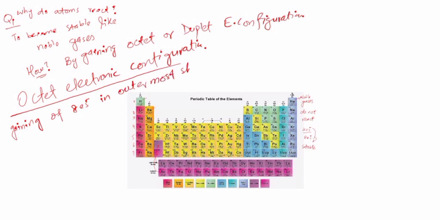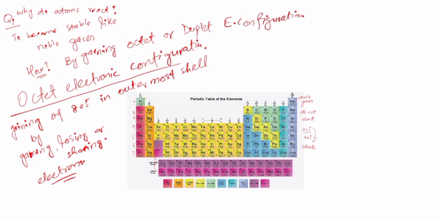How can this be done? By gaining, losing, or sharing electrons. They have to gain 8 electrons in the outermost shell, which can be done by losing, gaining, or sharing electrons.